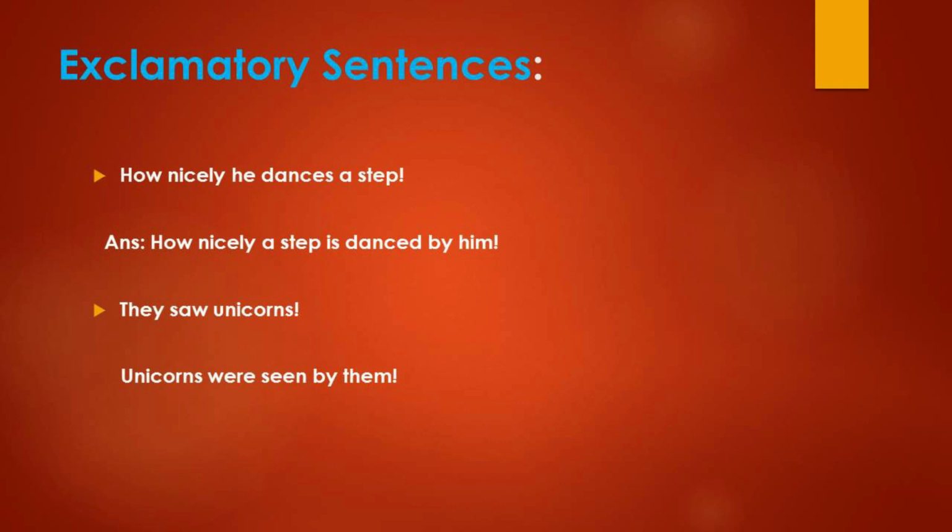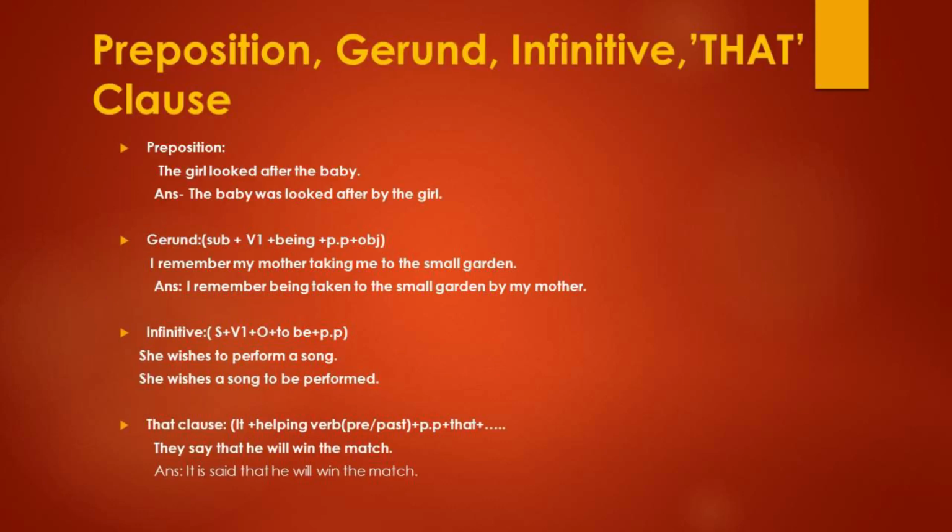A step is an object, you have to change it to subject. Dances is a verb in simple present, so is plus past participle, "is danced". You have to add the preposition by, then he changes into him. That's all. Apply the same thing for the second one also. They saw unicorns. Unicorns were seen by them, because saw is simple past, so were seen. That's all. It's very easy to change all these sentences into passive form.